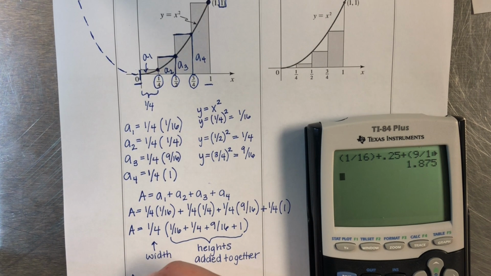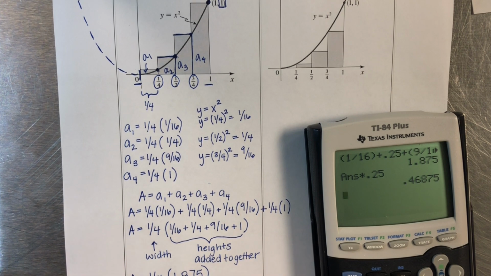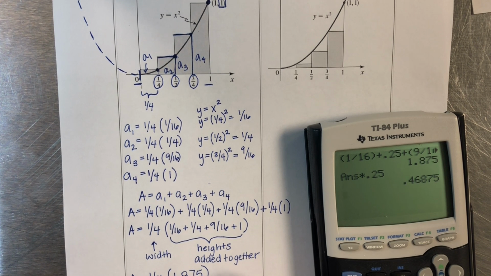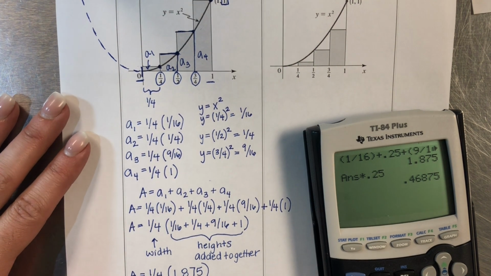So the area is equal to 1/4 times 1.875. I'm going to go ahead and multiply that times the 1/4, that was the width. And I get an area that is about 0.46875. Now, remember, area has units. Obviously, we don't have centimeters or feet or anything like that in this problem, so we are just going to call it units, and it's squared since it is an area. That's our area.